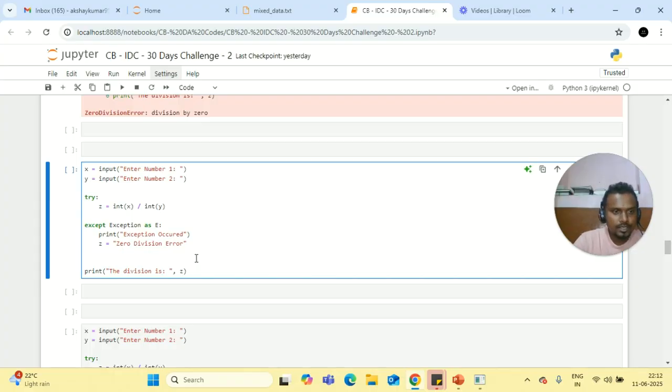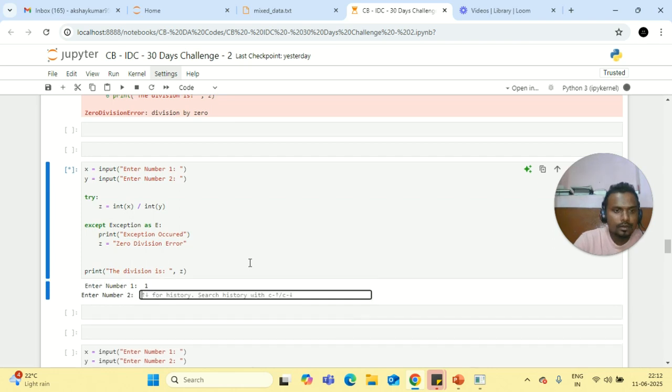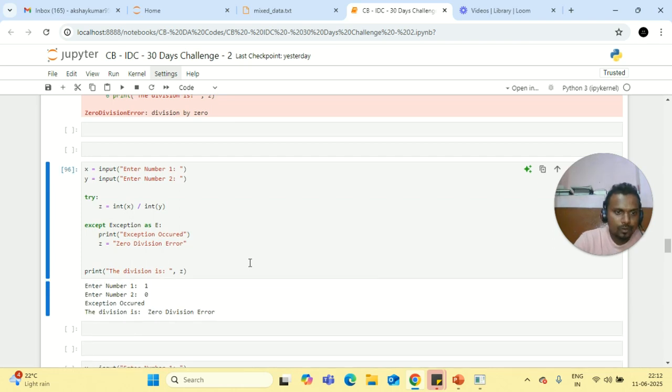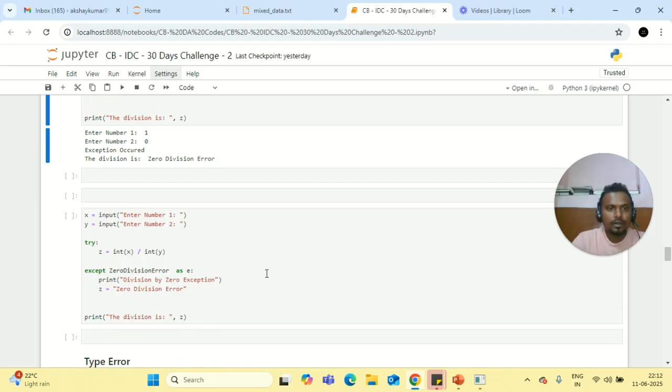So let's try this. Here I am doing 1 divided by 0. Here it will print ZeroDivisionError. If there are any further lines of code, it will not stop, it will just continue and execute. We will look at the final challenge, and at that time you will understand it.